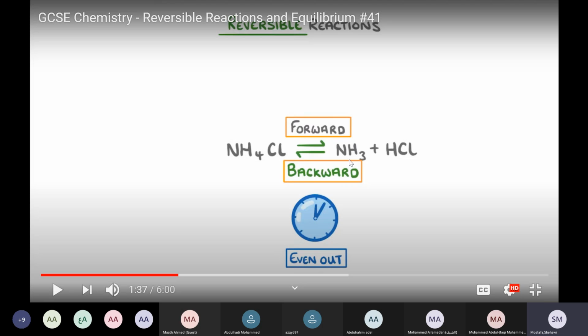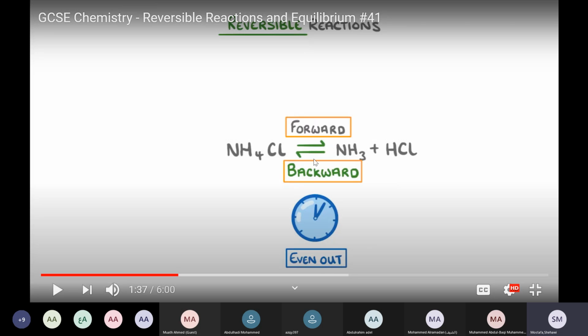This is for the forward reaction. At the same time, at the even out time, we have 10 molecules of ammonia gas and 10 molecules of hydrochloric acid that will react together and form 10 of ammonium chloride. So the rate of forward reaction equals the rate of backward reaction. We have reaction happening in both directions. They are not stopping. They are continuous, but they continue with the same rate.